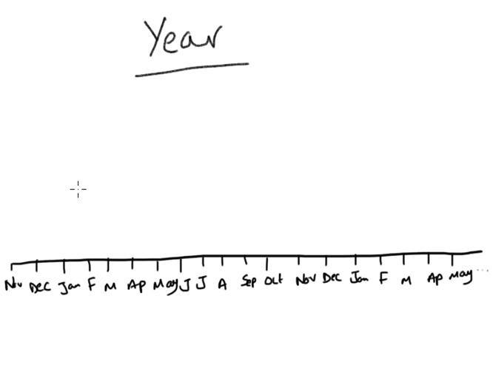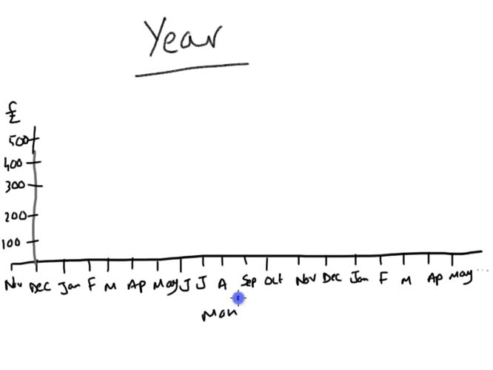Now let me draw another line going down from here, roughly about here, and I'll just add in the details. So 100, 200, 300, 400, 500. Just draw a line up there. Okay, so let's say that's the amount of money, and these are the months.